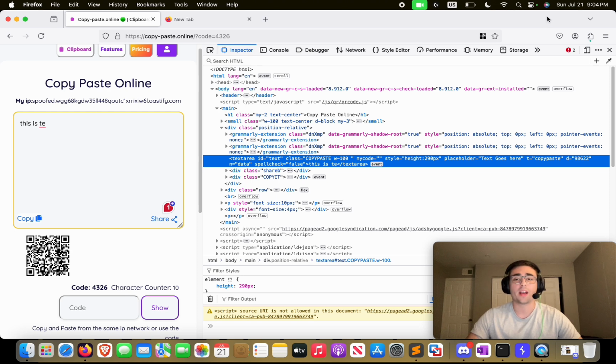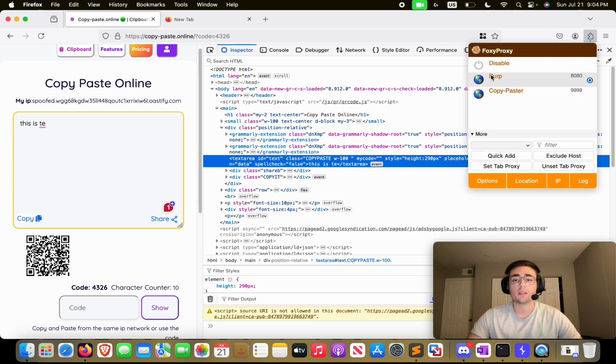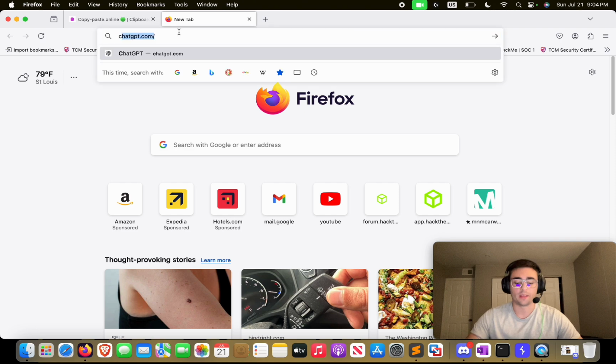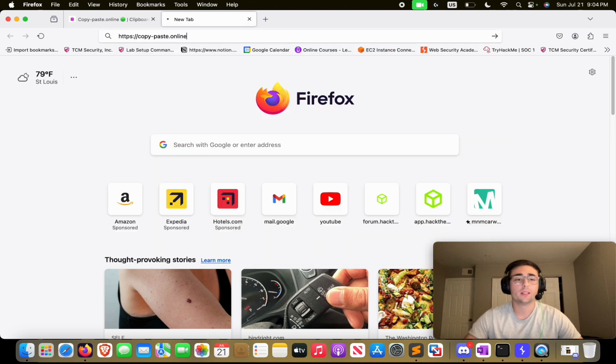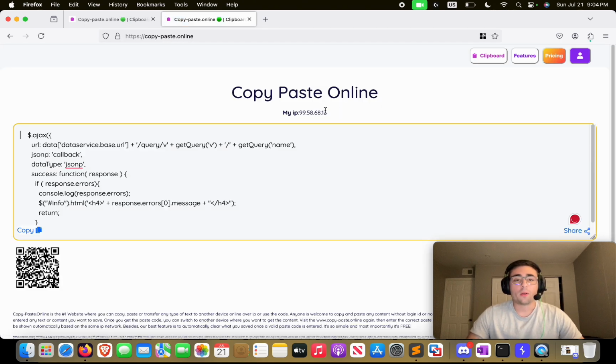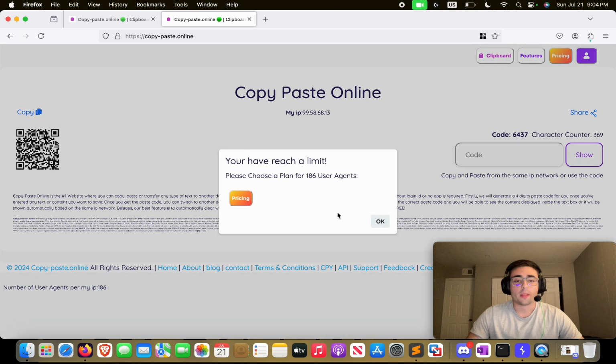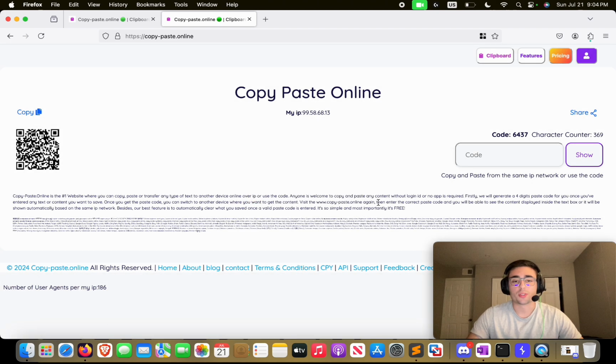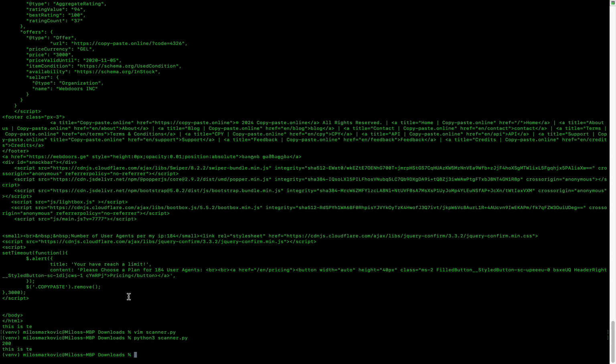So if I turn off the FoxyProxy and navigate to the copy-paste page one more time, I'm going to see, hey, you've reached the limit. Probably, yeah, you can see here. So I'm not even able to use the service. But it doesn't really work when it comes to scripts, right?